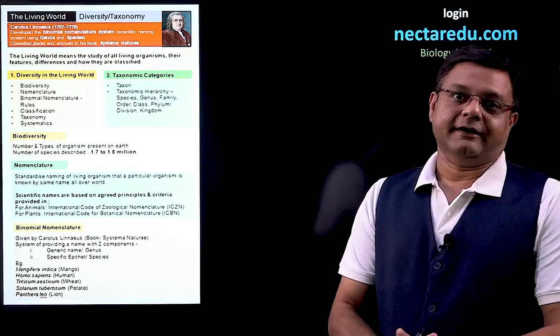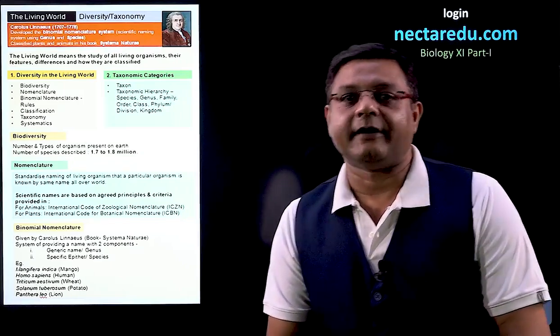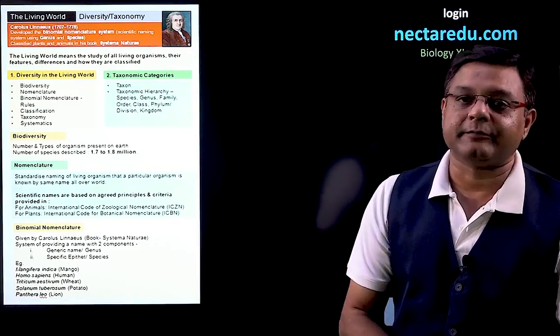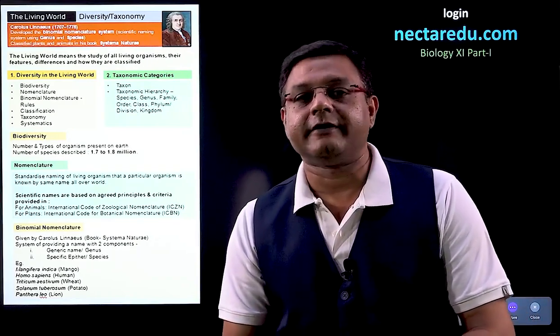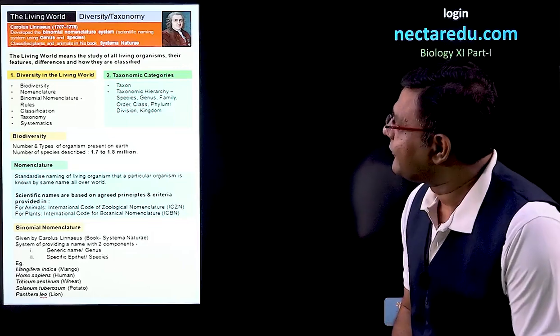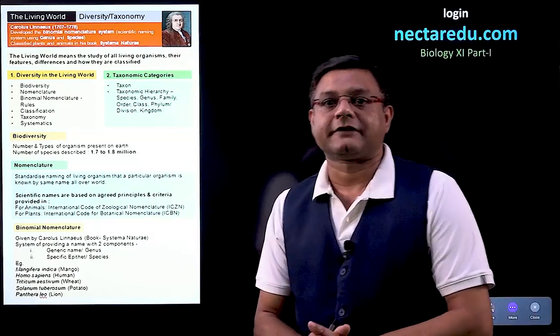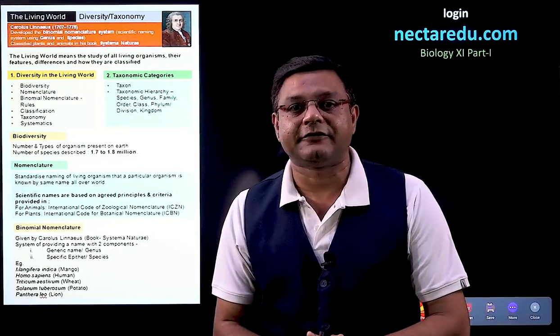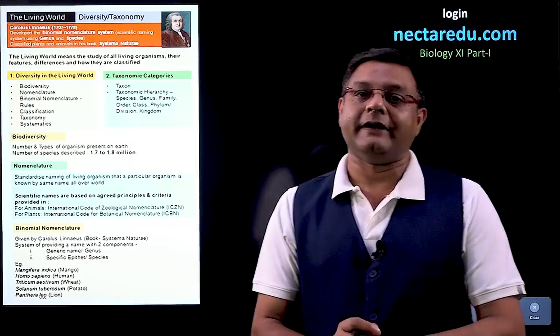Good day to all. Today we are going to start the first chapter of class 11, that is the living world. Now, before starting the chapter, we will talk about a very important scientist, and the name of the scientist, as you see here, is Carolus Linnaeus. Now, Carolus Linnaeus was the scientist who gave the binomial nomenclature.